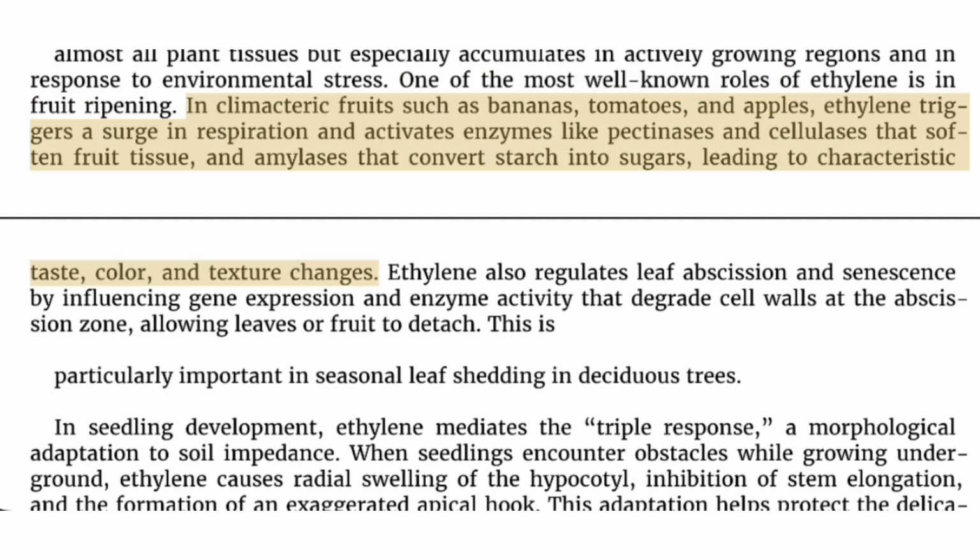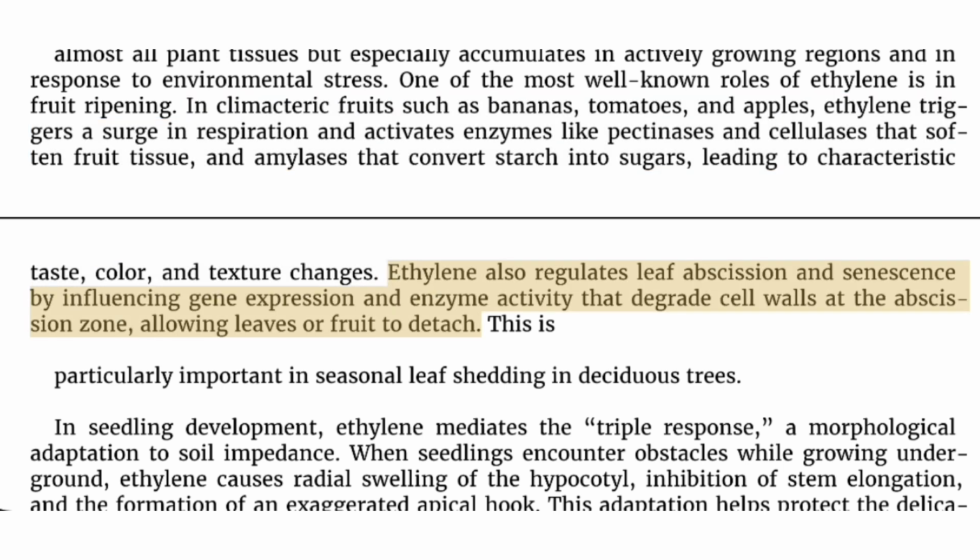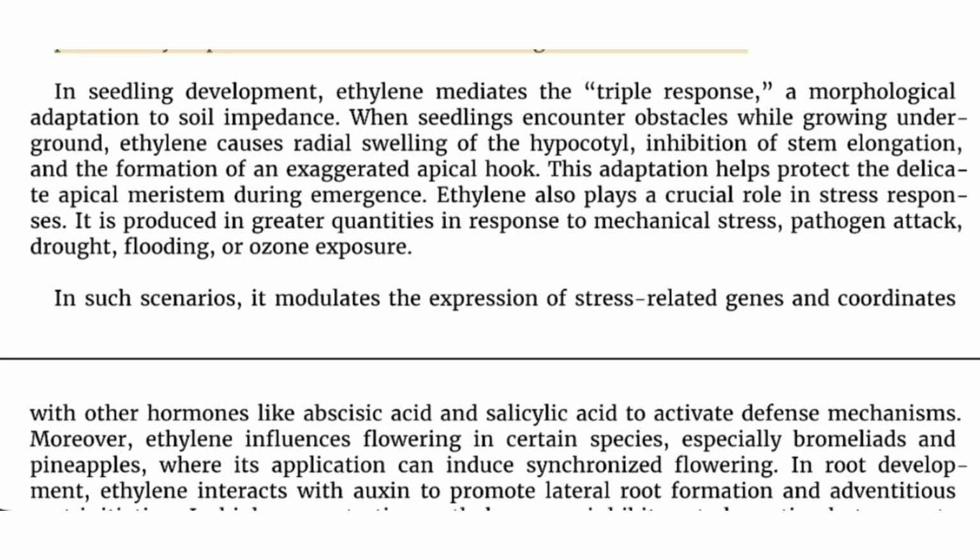In climacteric fruits such as bananas, tomatoes, and apples, ethylene triggers a surge in respiration and activates enzymes like pectinases and cellulases that soften fruit tissue, and amylases that convert starch into sugars, leading to characteristic taste, color, and texture changes. Ethylene also regulates leaf abscission and senescence by influencing gene expression and enzyme activity that degrade cell walls at the abscission zone, allowing leaves or fruit to detach. This is particularly important in seasonal leaf shedding in deciduous trees.